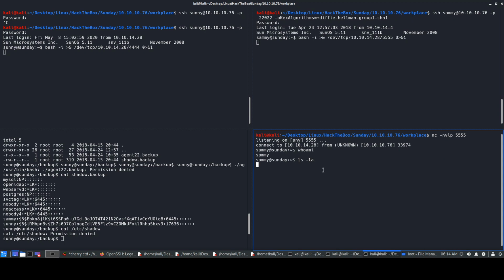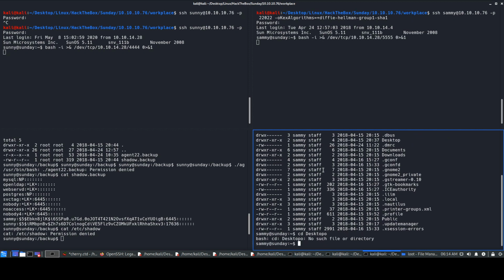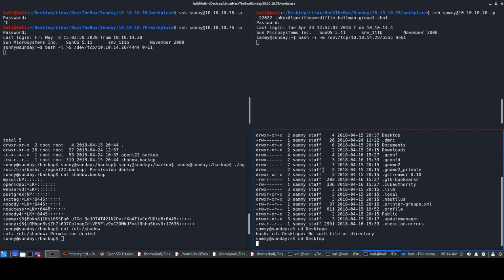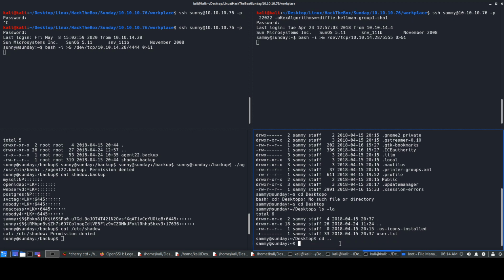So we are over here, we do ls -la, and we go to desktop, cd Desktop, ls -la. Okay, obviously we are user Sammy, and we fall in this category over here, so we can read this particular user.txt file. So you guys can go and cat it. Okay, so we do that, and later on, I always check for other things as well. In the home directory itself, I check manual enumeration to see if I find things.